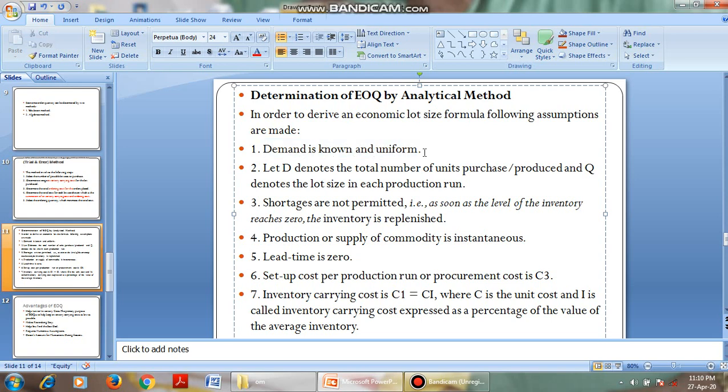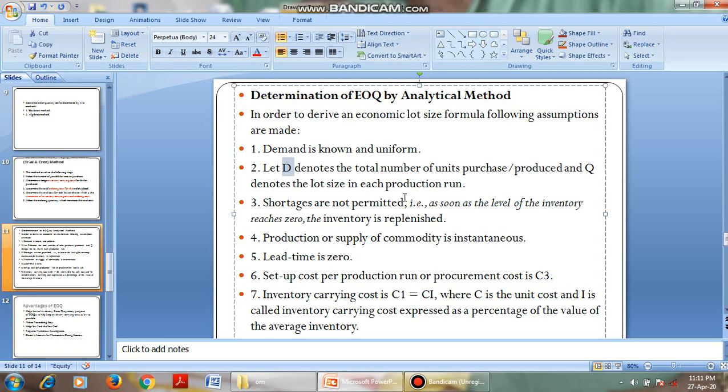That is, every time the demand is common. This month you require 10 lots, next month also 10 lots, next month also 10 lots. That is, the demand is uniform; it should not increase and it should not decrease. Let D denote the total number of units purchased, that is, however much demand there is, that many products only we purchase. D denotes the demand, and Q denotes the lot size.